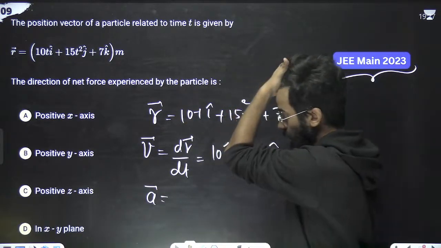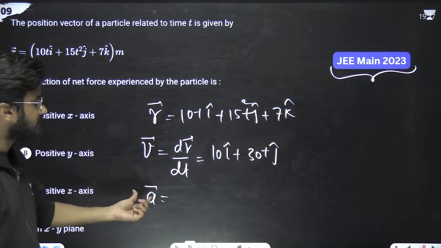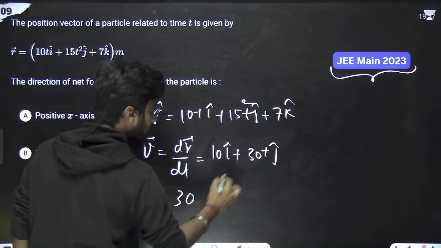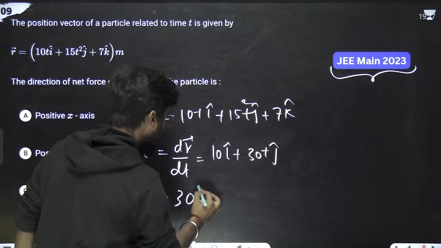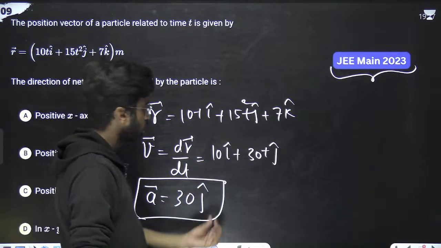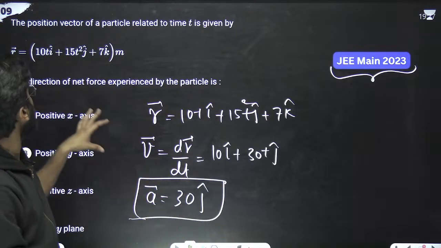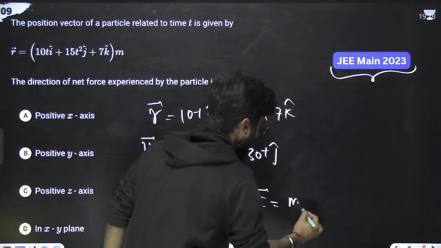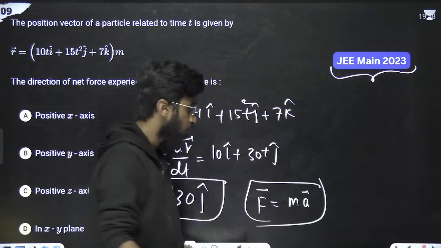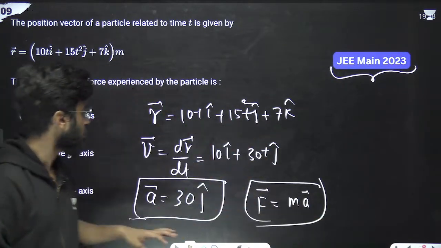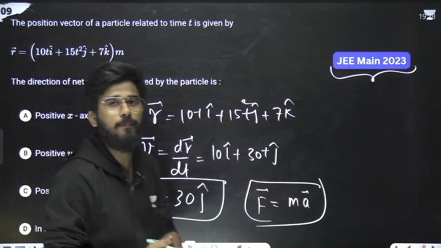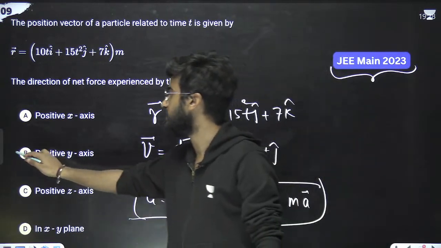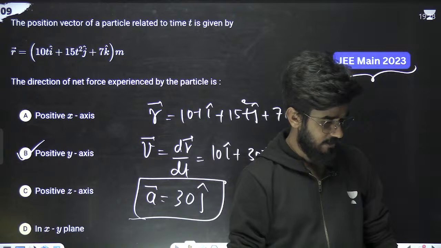Okay. So what we were doing, acceleration is what? Acceleration is the differentiation of this quantity. So what will be left with 30 into the differentiation of t is 1. So 30 j cap. Now this is the acceleration. So if it is the acceleration, now we have to calculate the direction of force. So force is in the direction of acceleration. Force is equals to mass into acceleration. Means force is in that direction of acceleration. So acceleration is in j cap, means y cap. So simply the force is also in the direction of positive y-axis. Very good.